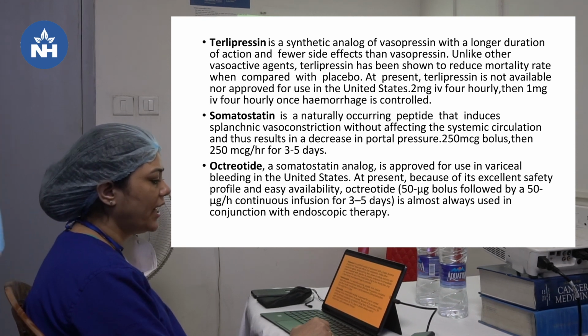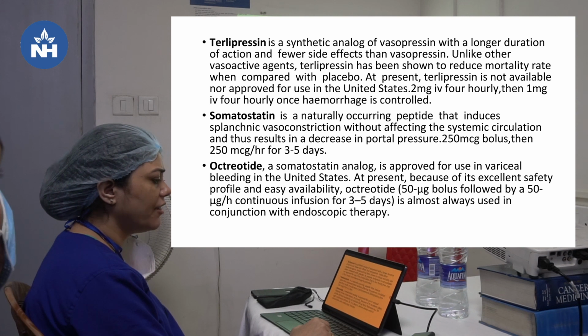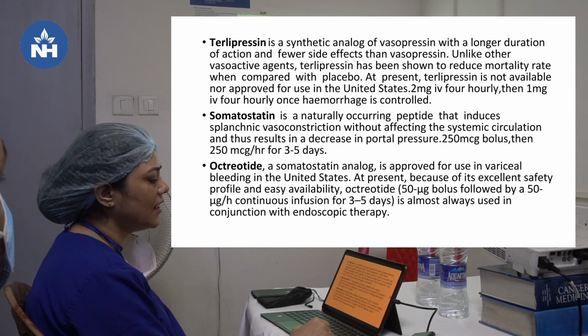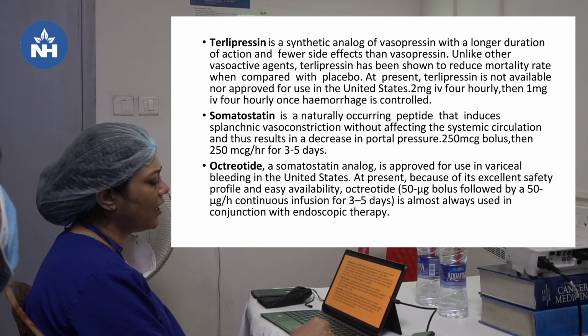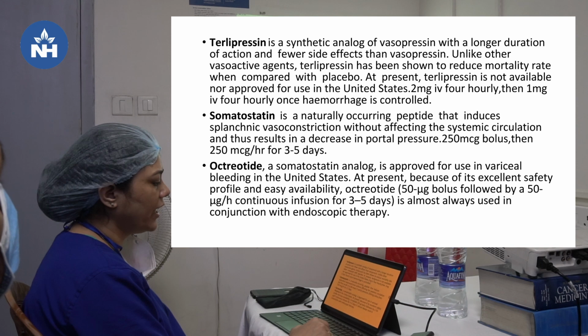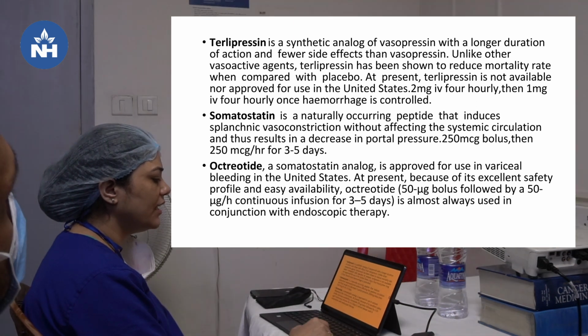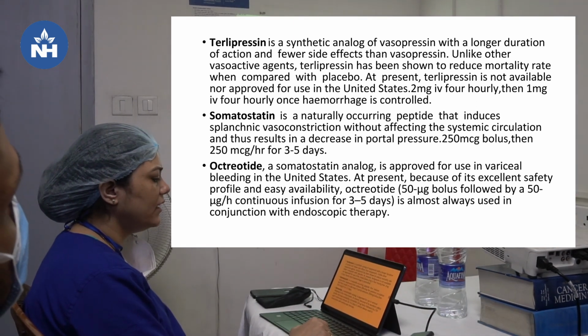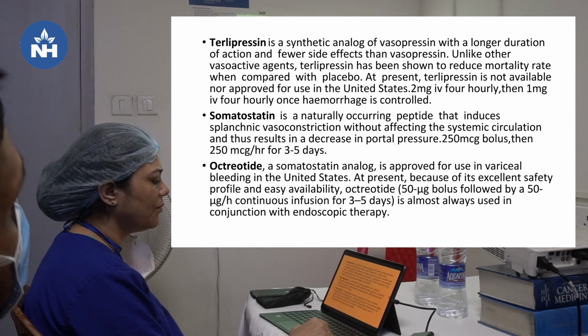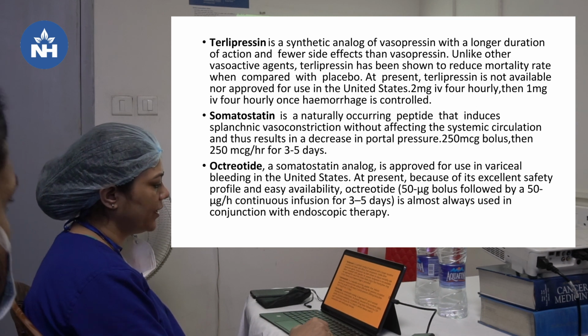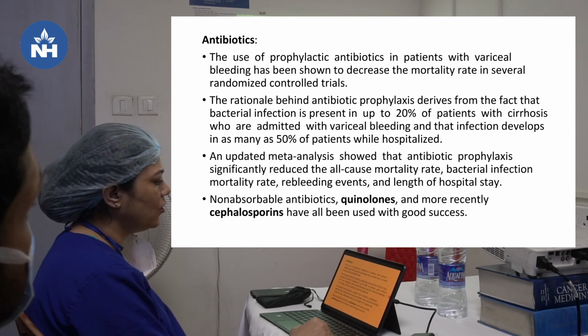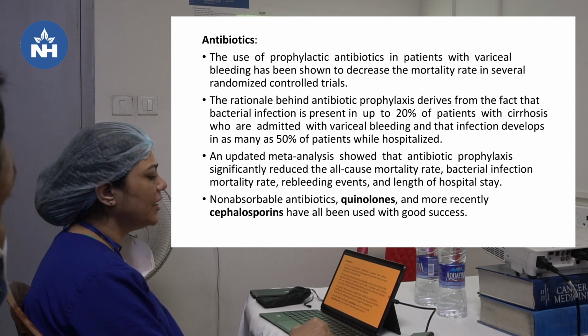Somatostatin is a naturally occurring peptide that induces splanchnic vasoconstriction without affecting the systemic circulation and thus results in decrease in the portal pressure. The dose is 250 microgram bolus and 250 microgram per hour for 3 to 5 days. Octreotide, a somatostatin analog, is approved for use in variceal bleeding in the United States at present because of its excellent safety profile and easy availability. Octreotide 50 microgram bolus followed by 50 microgram per hour continuous infusion for 3 to 5 days is used in conjunction with endoscopic therapy.